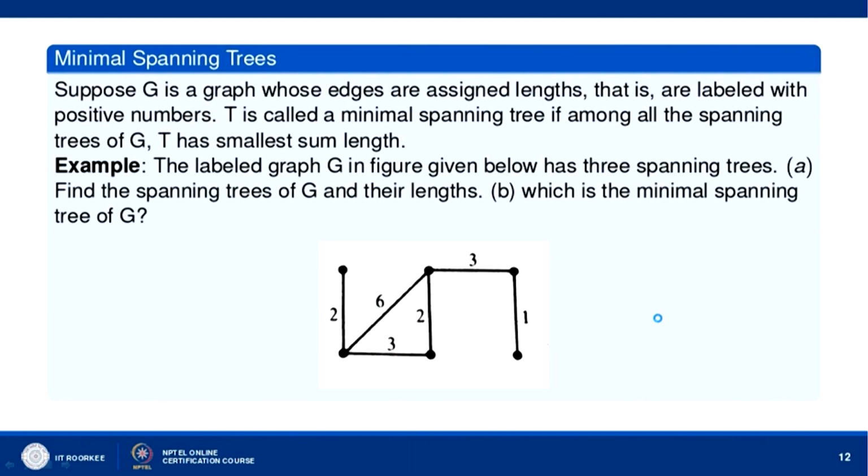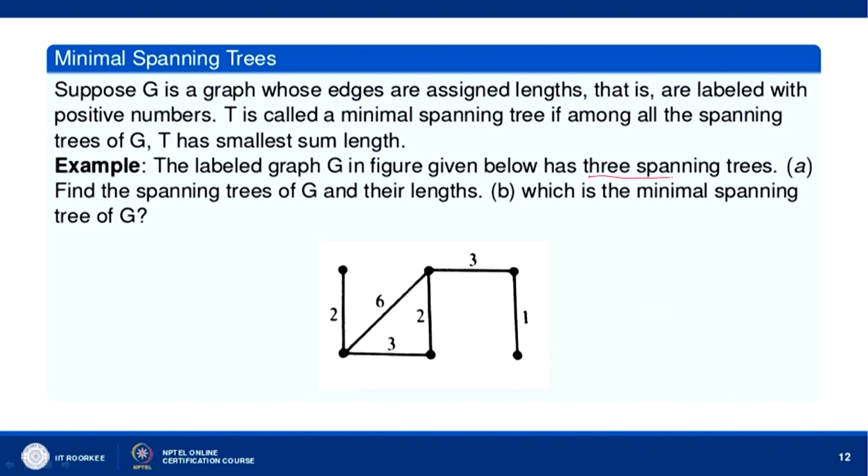Now, minimal spanning tree. Suppose G is a graph whose edges are assigned lengths, that is, labelled with positive numbers. T is called a minimal spanning tree if among all the spanning trees of G, T has the smallest sum length. The labelled graph G in the figure given below has 3 spanning trees.